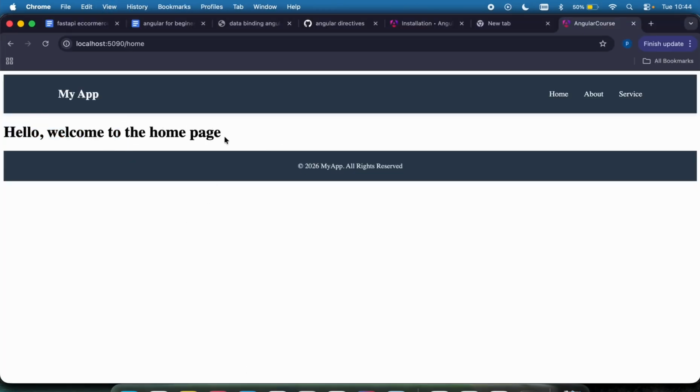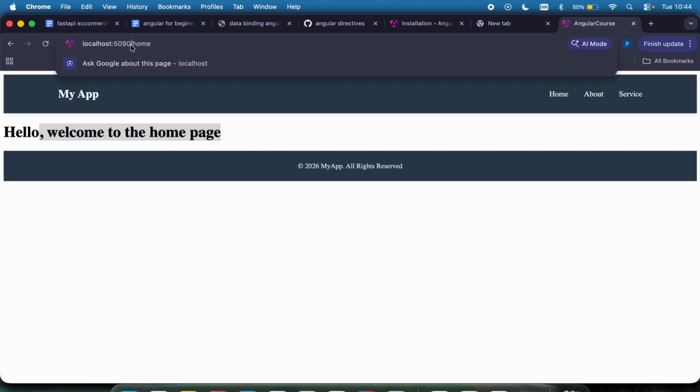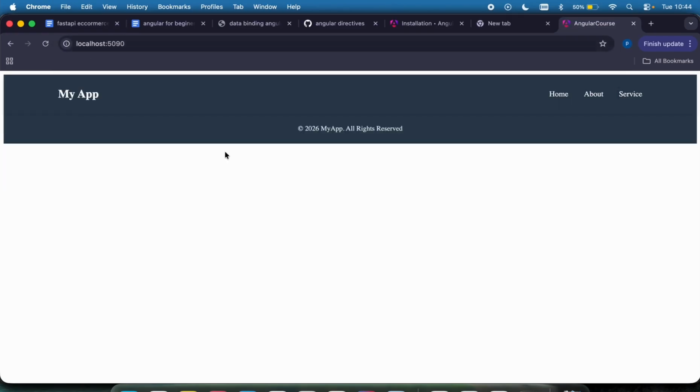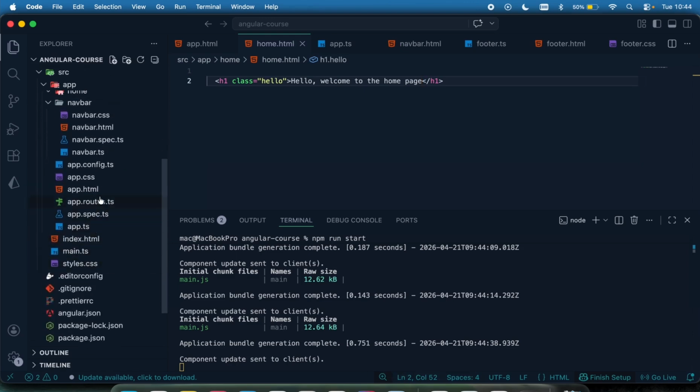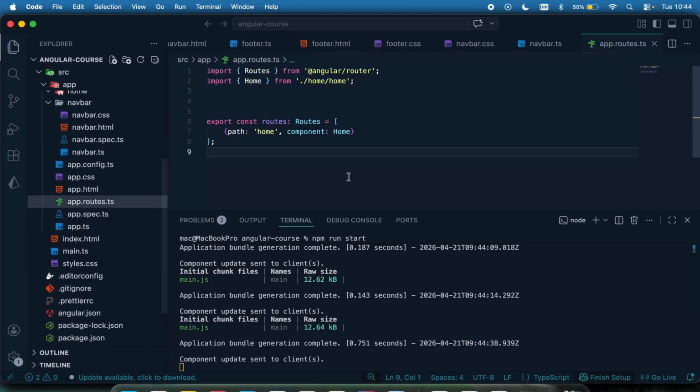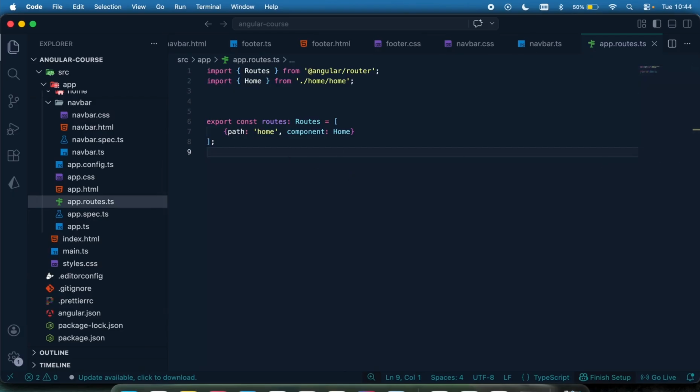This is it. Hello, welcome to the home page. Again, if I go to the root, there's nothing displayed. So if I want the home page to be the default, I can do that by coming to the router, right here in app.routes.ts. I want the home page to always be the root of your page, by coming right here and putting in a comma and saying